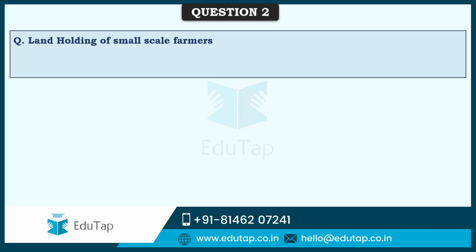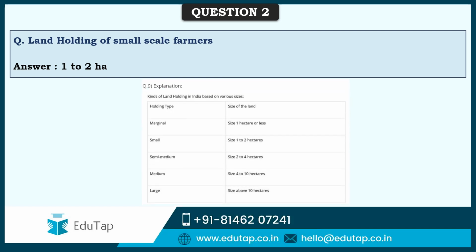So friends, next question comes here is land holding of small scale farmers. So what is the land holding of them? So it is 1 to 2 hectares. As you can see from this table, this is the holding type and this is the size of the land. Marginal farmers, size is 1 hectare or less. Small, for which they have asked the question here.